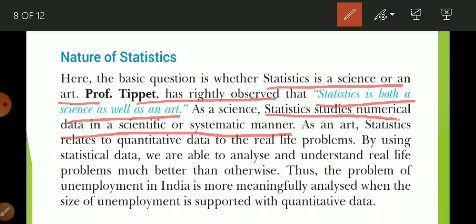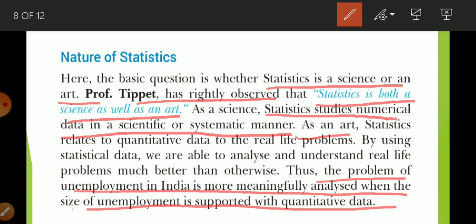I had told you there are 5 stages. If you want to do any inquiry, you have to follow these 5 stages in a proper manner. First you collect the data, then organize, then present, then analysis, then interpretation. So we are going to discuss any problem in a systematic manner. As an art we give the solution with the help of data. Here is given the problem of unemployment in India: there is a more meaningful analysis when the size of unemployment is supported with quantitative data.